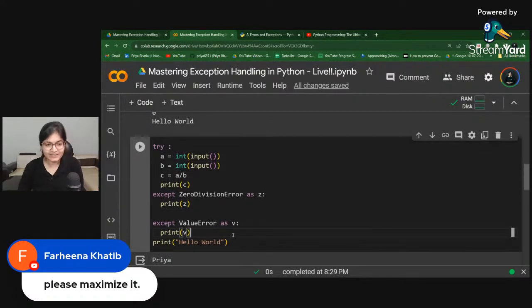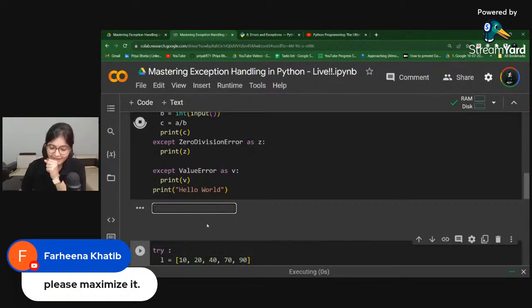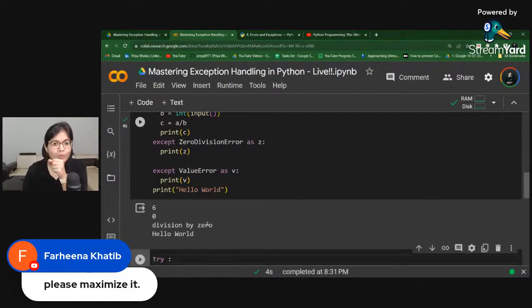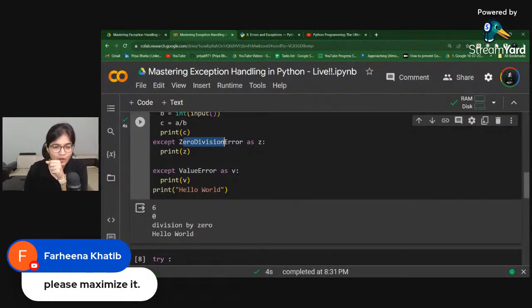For example, if I run this again and fill in the values 6 and 0, it will go to this particular block because it's a zero division error, and then print the value of Z. So what I'm saying is there are two ways to handle the exception. One way is very easy: if you're not aware of the subclasses of exception, you can take a superclass and print the value.